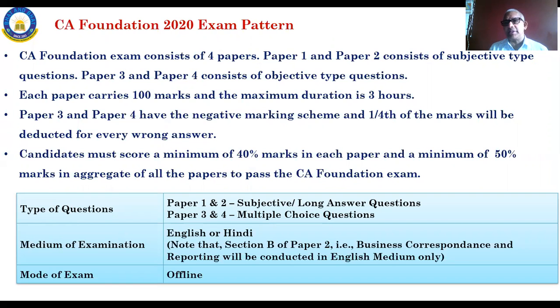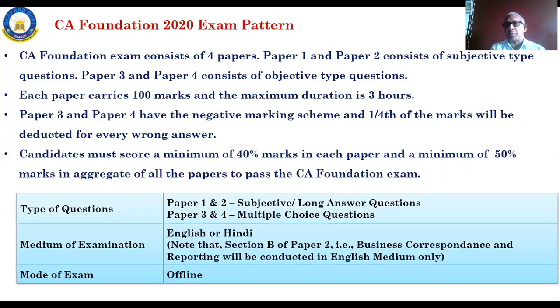As I told you, the CA Foundation exam consists of 4 papers totally. Paper 1 and paper 2 are of subjective type. You have to write the descriptive answers. Paper 3 and 4 are of objective type answers, that is ticking. As objective type, these papers 3 and 4 will also have negative marks. For the wrong answers, 1/4 of your marks will be deducted. 1/4 mark for each wrong answer will be deducted.